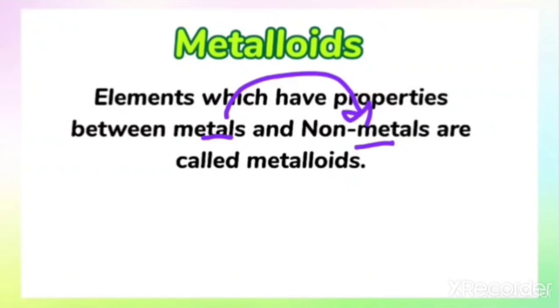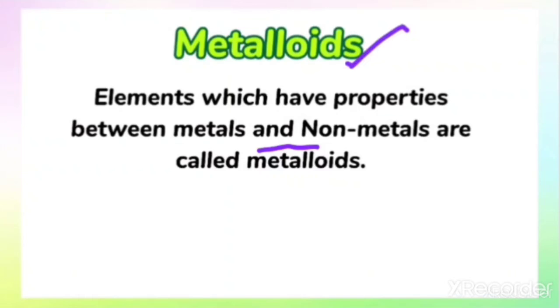So if an element's properties are in between, that means between metallic and non-metallic character, such elements are called metalloids. How do we define metalloids? The elements which have properties between metals and non-metals are called metalloids.